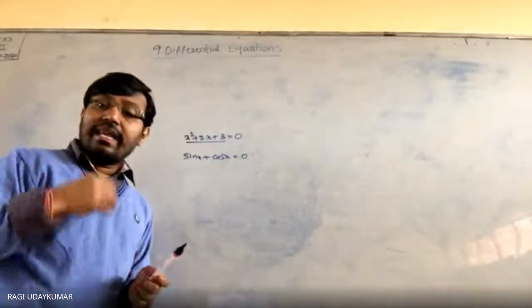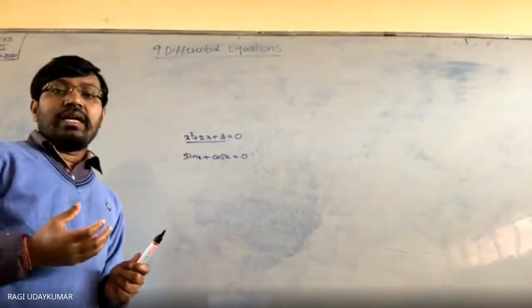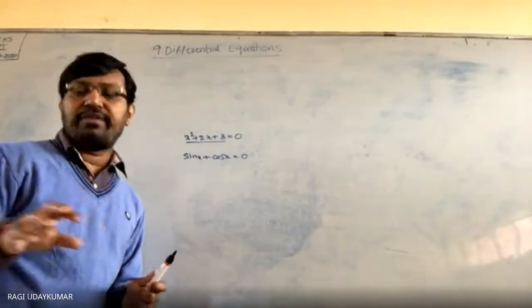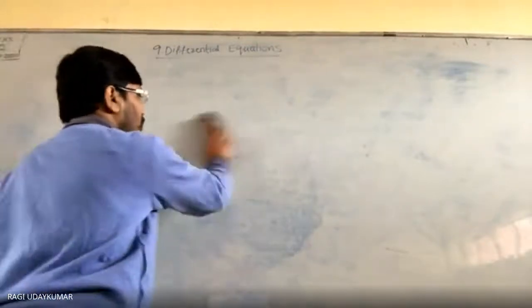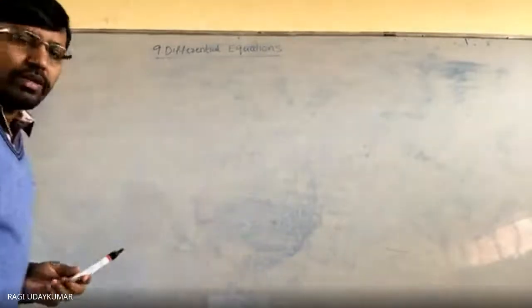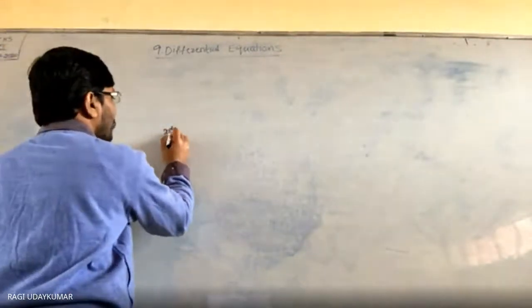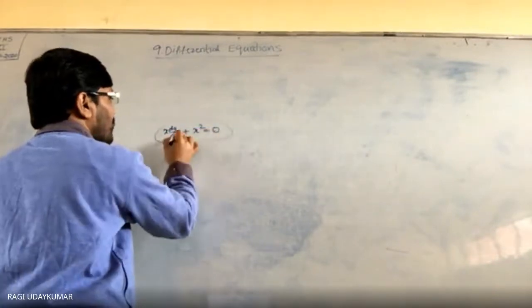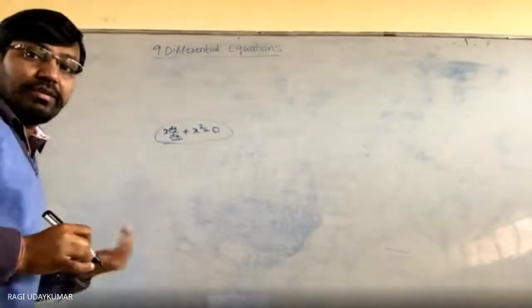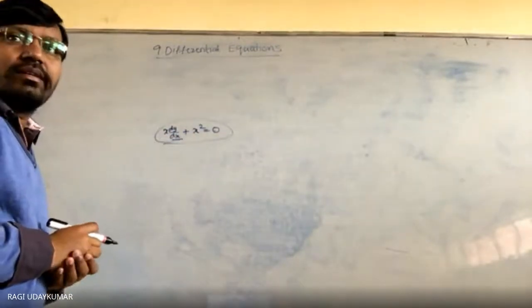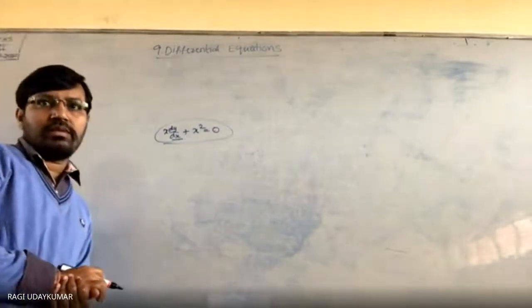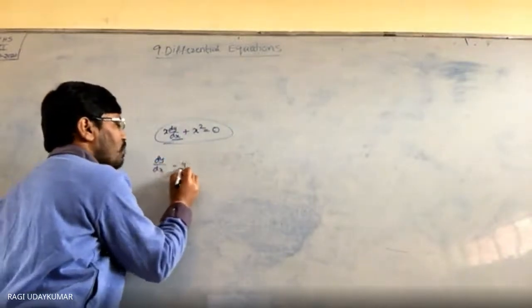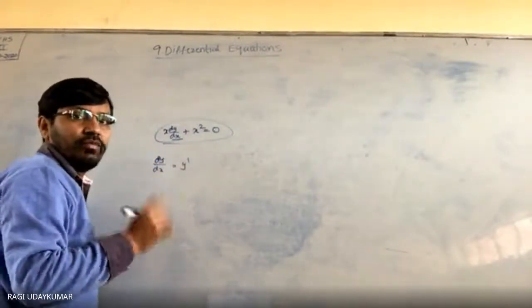Like that, an equation which involves derivatives is called a differential equation. Involving derivatives means, suppose you may have x dy by dx plus x square is equals to 0. In this, dy by dx is there, the derivative of the function y. And here, some notations we will use. What are the notations? Usually dy by dx will be written as y prime.